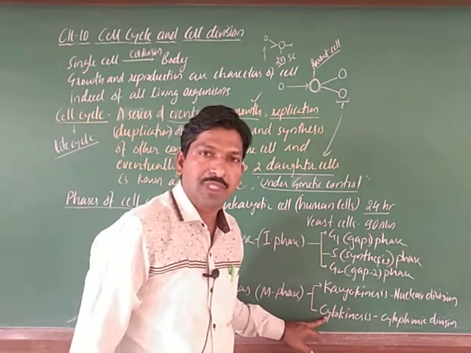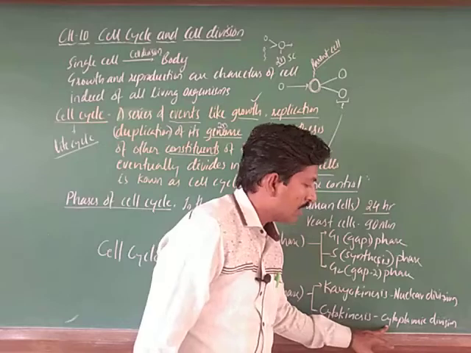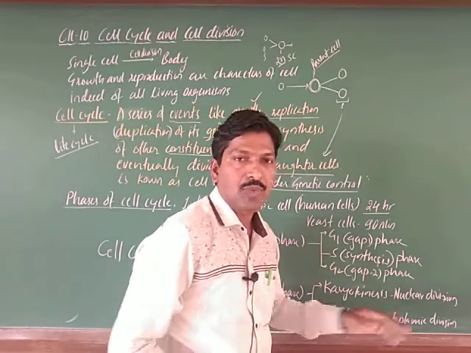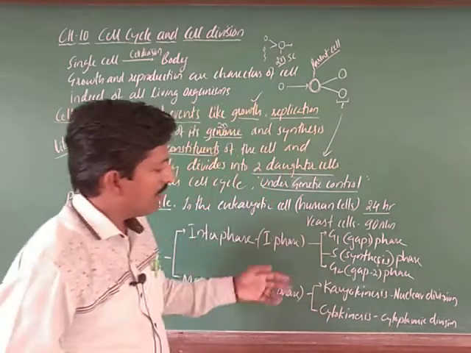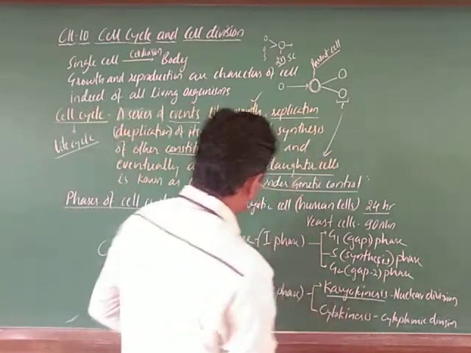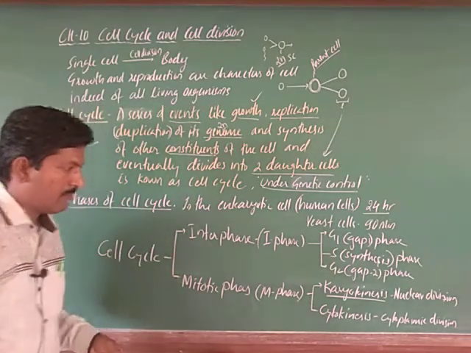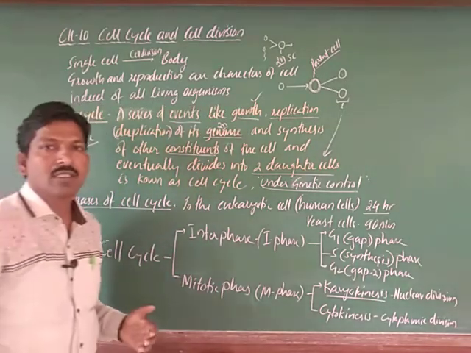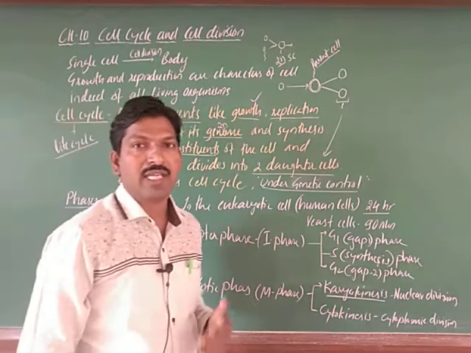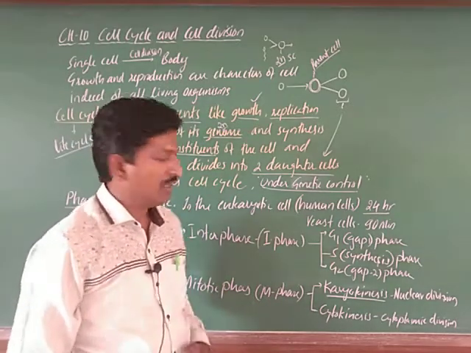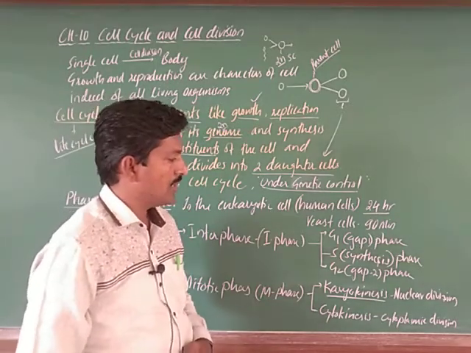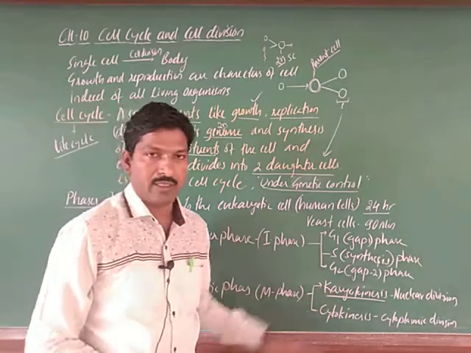Cytokinesis means the division of cytoplasm. Again in karyokinesis there are steps, named prophase, metaphase, anaphase and telophase. There are 4 phases which we observe. We will discuss it later, right.